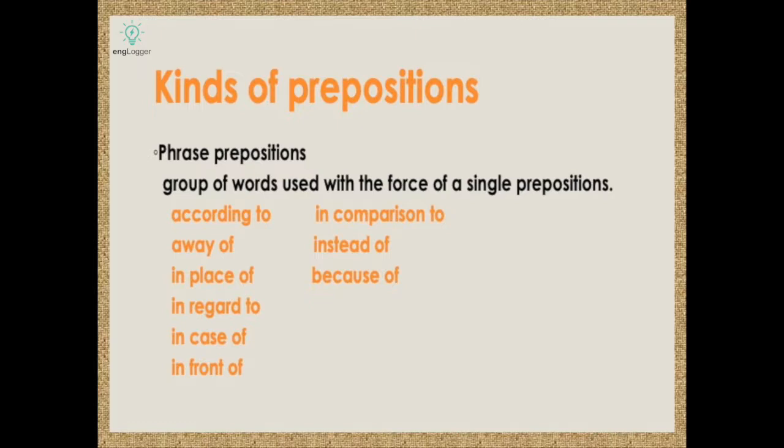Next we have phrase prepositions. A phrase is a group of words used with the force of a single preposition, like in front of, according to, away of, in place of, in regard of, in case of, in comparison to, instead of, where you don't have one word only, you have a group of words. That is phrase prepositions.